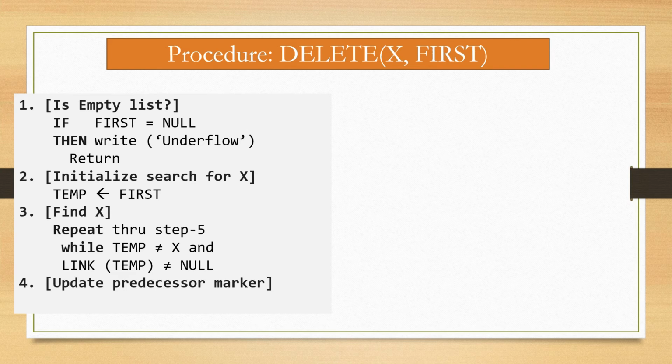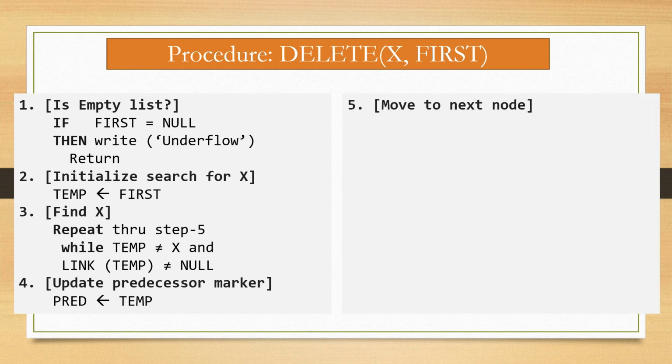Step number 4, update predecessor marker. For this, temp is assigned to predecessor because we have to delete the element which is temp and having value x. Now step number 5 is move to next node. For this, link of temp is assigned to temp because we have to move to the next node to find the value x which we have to delete.